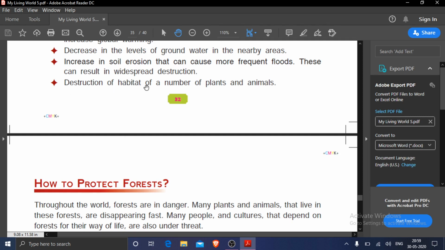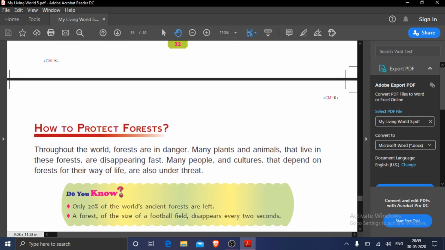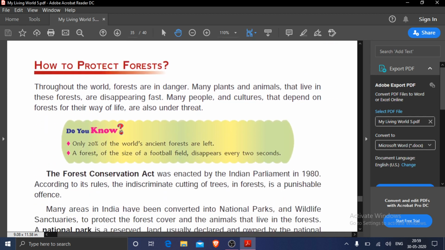Then destruction of habitat of a number of plants and animals. We all know trees are the habitat of a number of plants and animals, and if the trees are not there, then the living places of plants and animals will be decreasing. And you all must have heard in the news that a leopard has come to the colonies or to the cities or to the villages. Why? Because we are cutting down their living places, that is forest. Then now the question comes, how to protect forest?